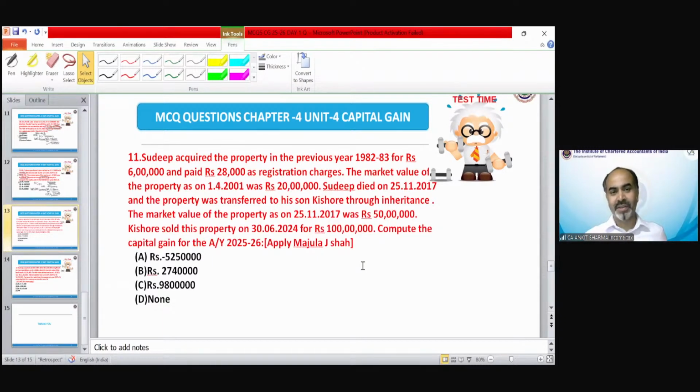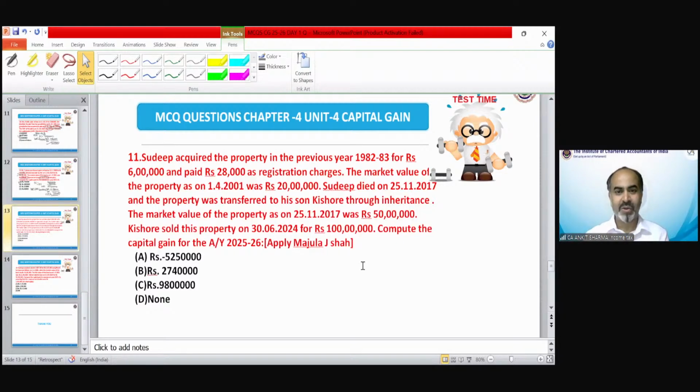Sudeep Jain sir. So Sudeep acquired the property in the previous year 82-83 for rupees 6 lakh and paid rupees 28,000 as registration charges. The market value of the property as on 1st April 2001 was 20 lakhs. Sudeep died, very sad, on 25th November 2017, and the property was transferred to his son Kishore through inheritance.